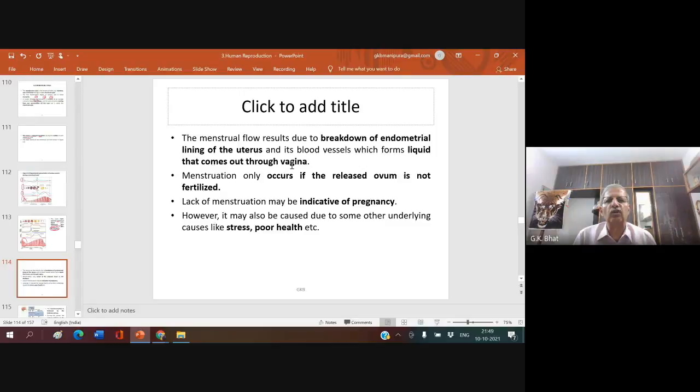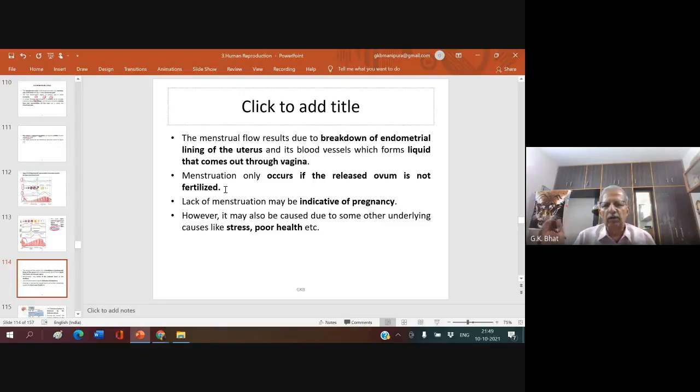liquid that comes out through vagina. So major component is a broken down endometrial lining of the uterus, and also that of the blood vessels, blood loss about 50 to 60 ml. This forms a liquid that comes out through vagina. Menstruation only occurs if the released ovum is not fertilized. That is very important. We have already seen ovulation to take place in the middle of the cycle.